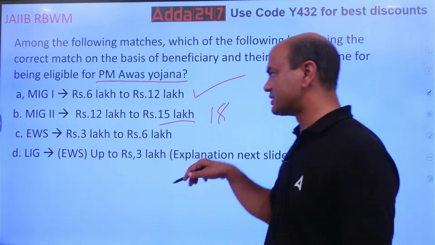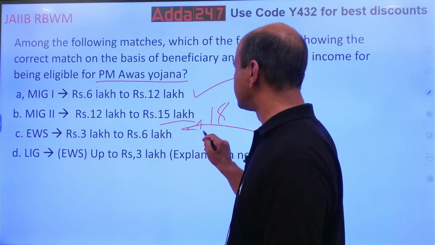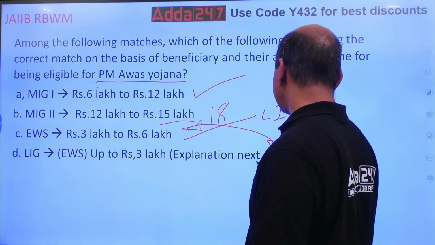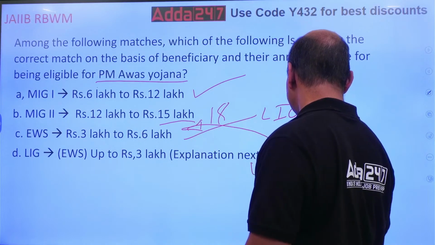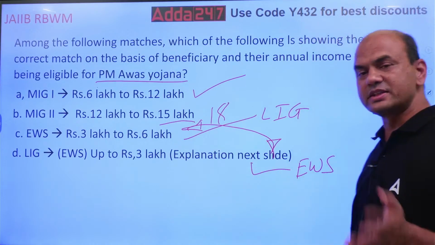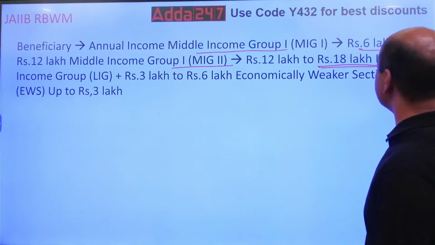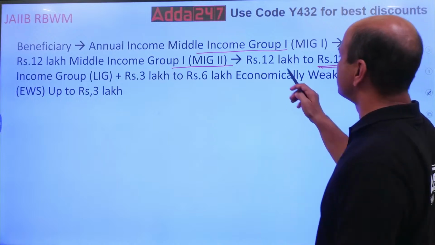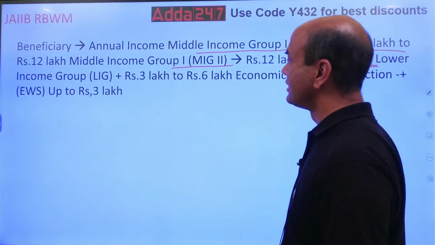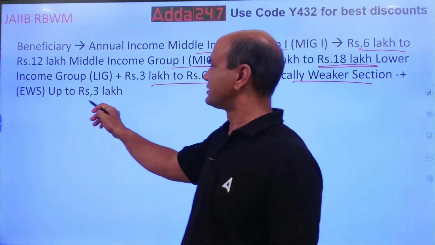EWS and LIG are reversed in the option. So EWS is up to 3 lakhs. LIG is 3 lakhs to 6 lakhs. Reverse. So look at this explanation again. MIG 2 is 12 lakhs to 18 lakhs. Lower income group LIG 3 lakhs to 6 lakhs. And EWS is up to 3 lakhs.